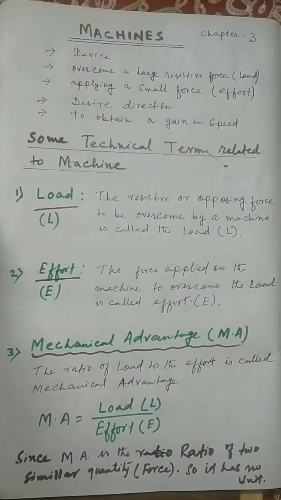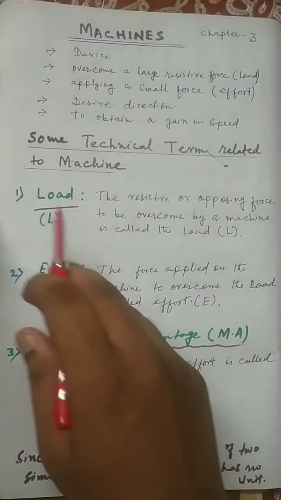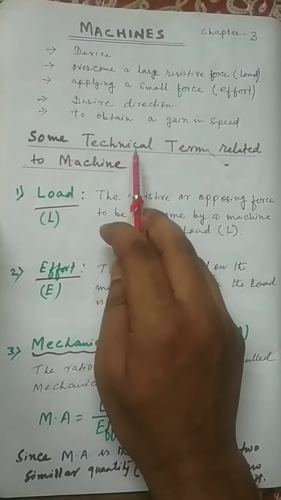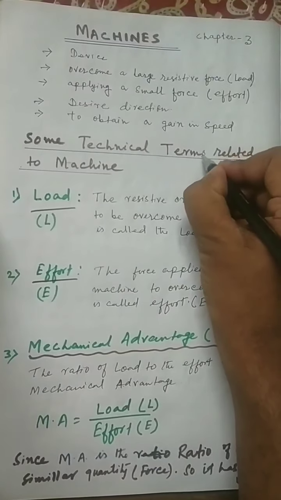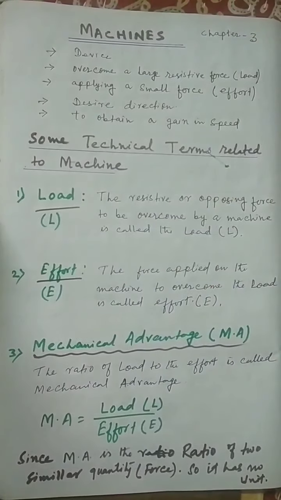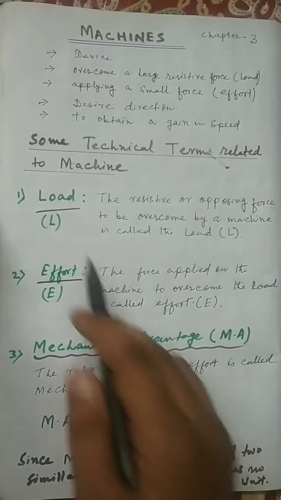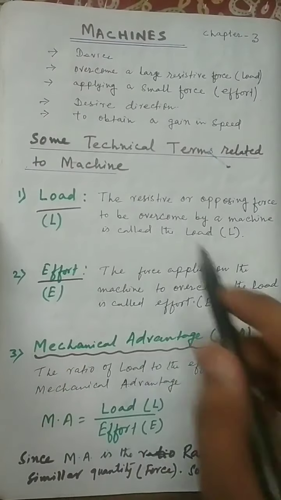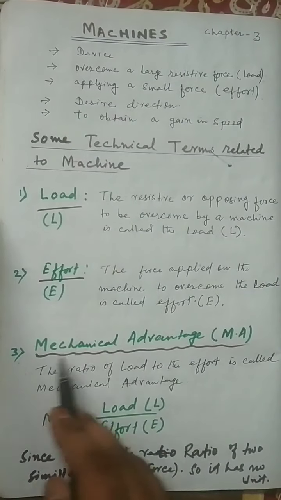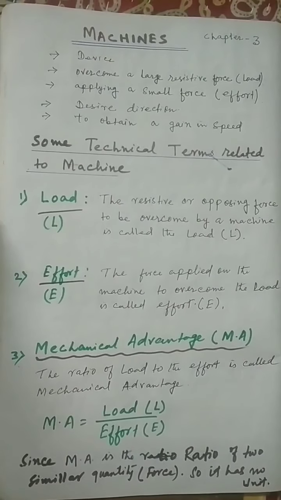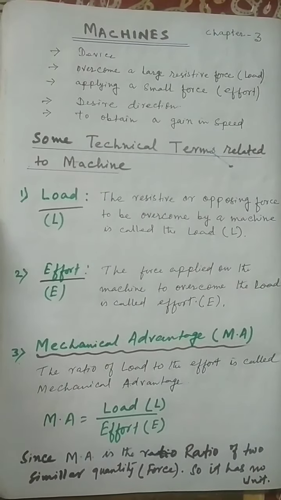Now let us discuss some technical terms related to machines. Number 1 is load and effort. Number 2, mechanical advantage. Okay, in this video we will cover this one only.